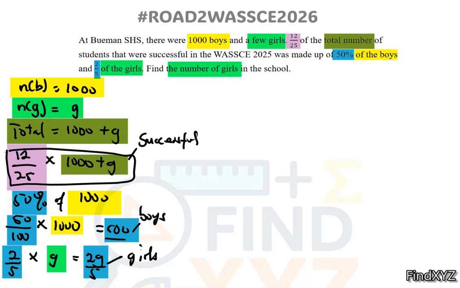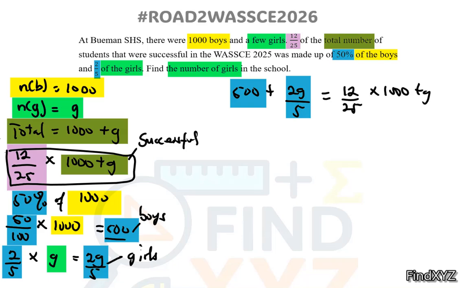Now when we put these two together, they are supposed to give us the total number of successful candidates. So it means that 500 plus 2g over 5 should give us 12 out of 25 times 1,000 plus g. Now this part represents the boys and this part represents the girls. In all, when we put them together, we have our total number of successful candidates.